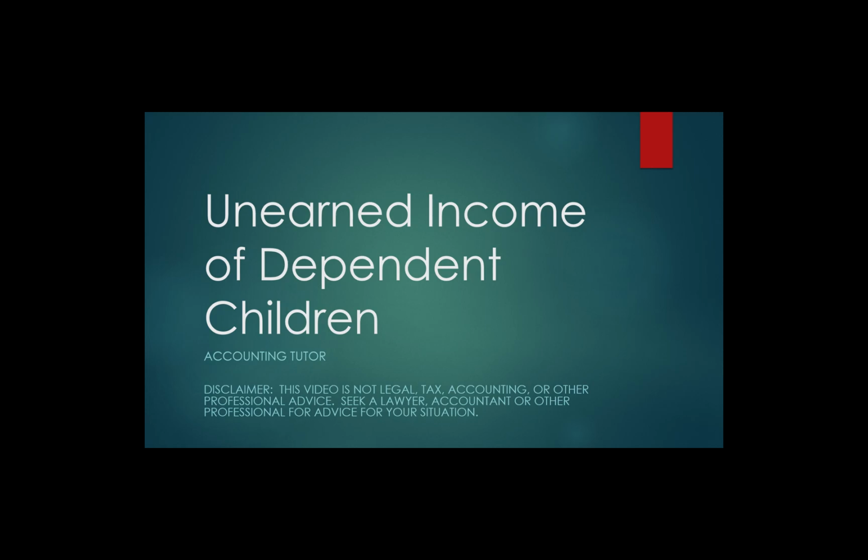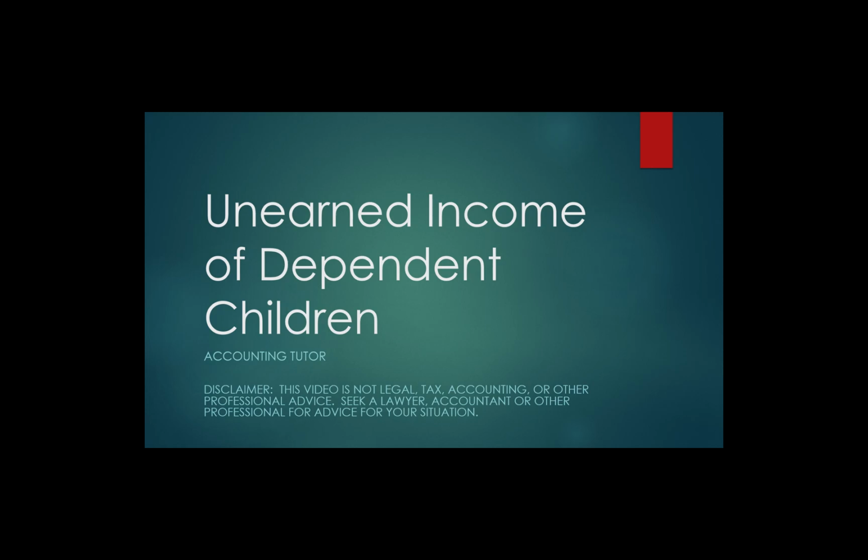What this allowed was that parents could shift investment income, like interest and dividends, to a child, and by transferring these income-producing assets, the child would then pay no tax on the income to the extent that it was sheltered by the child's exemption and standard deduction amounts. If the child did pay any tax, it was usually at a very low rate compared to the parent's marginal tax rate.